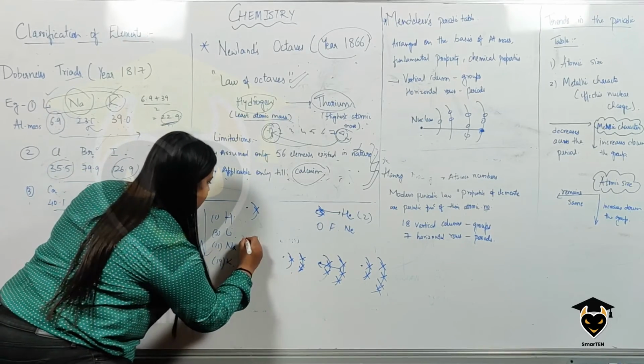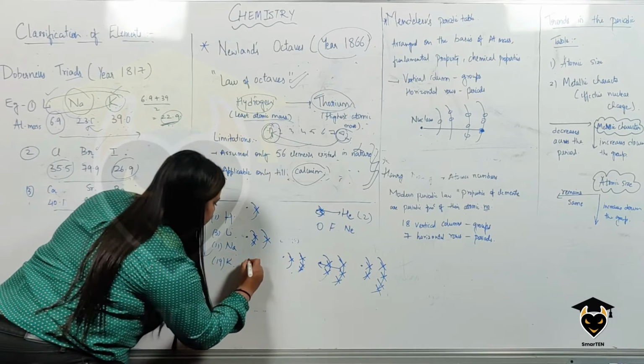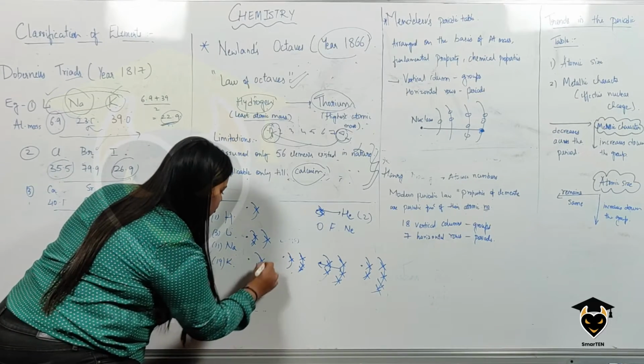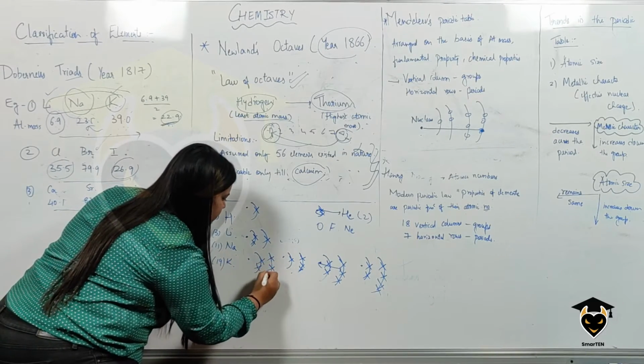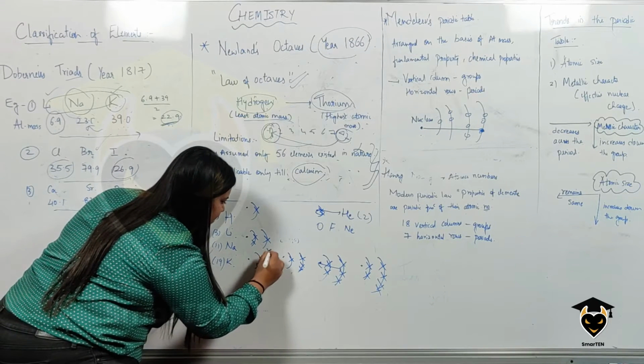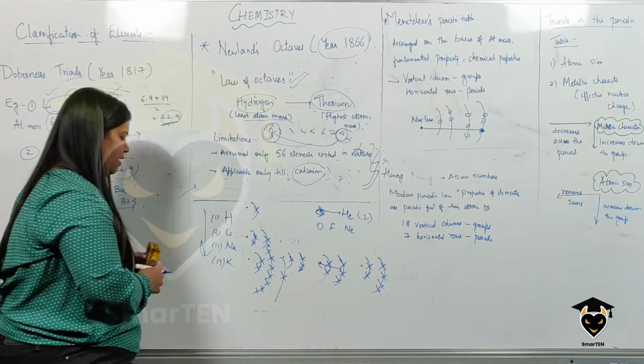Next you have lithium. So lithium has 3. So this is the nucleus, 1, 2 and 3. Next, sodium. Sodium's atomic number is 11. So 1, 2, 3, 4, 5, 6, 7, 8, 9, 10, 11. Next, potassium.